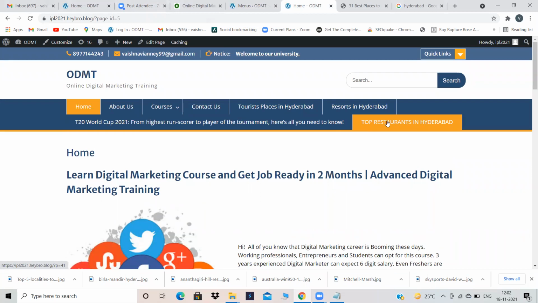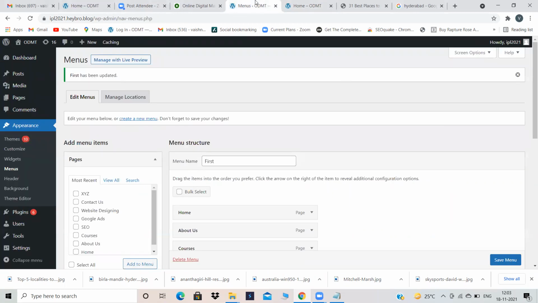Now you guys just think and tell me, in one website, one person will only create 4 to 5 posts. In ODMT, thousands of posts are there. So is it possible to arrange thousands of posts in the menu? I think it will be rearranged. We need to create a separate page and arrange them in an order, right? Now you are telling me the second step, just like we did for courses. Okay, now we will apply that technique which you are telling.